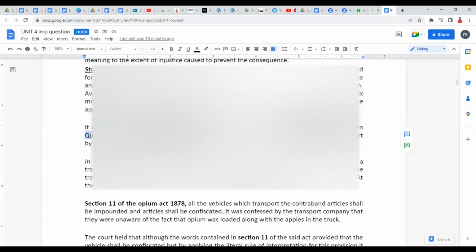This is creating injustice for her, right? So from when she came to know, from that time we will count the 6 months period. And by applying the golden rule, her appeal was also allowed. Because why is this provision there? So that you should not say, okay, I came to know about the compensation, but I'm too lazy to go to the court, I will go to the court after 6 years. In order to address that problem, the limitation period is fixed, that we should approach the court as soon as possible. But that does not mean that she would not be allowed because she did not even have knowledge.